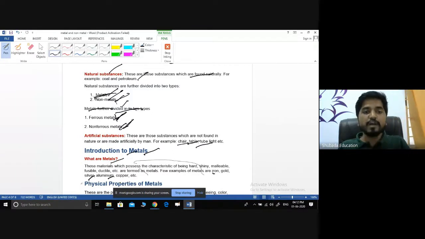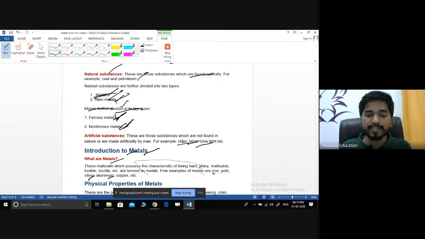While discussing metals and non-metals, we have to study what properties we should understand to differentiate metals and non-metals. What are those properties? When you have to understand the properties of the metals, we mainly classify them into two types. One is the physical properties and second one is the chemical properties.